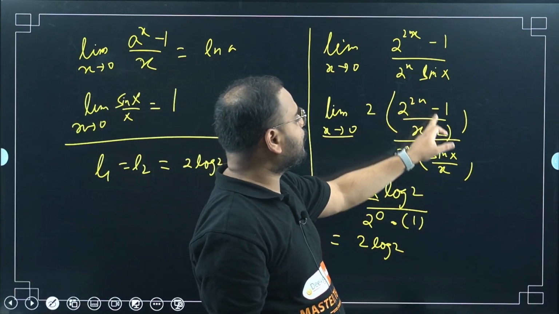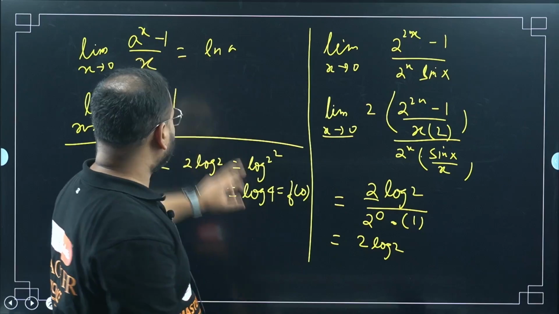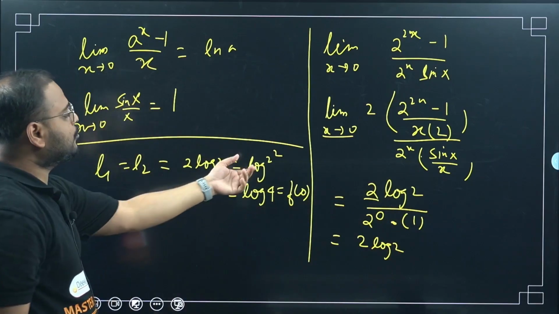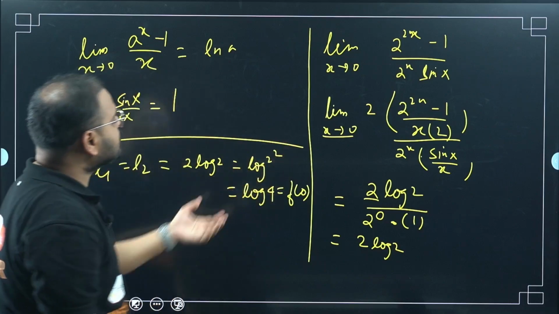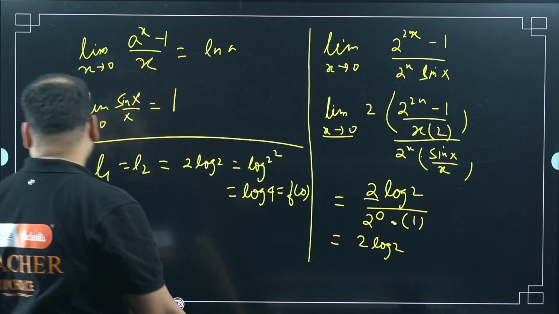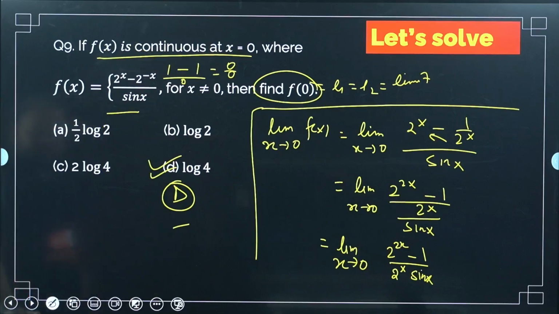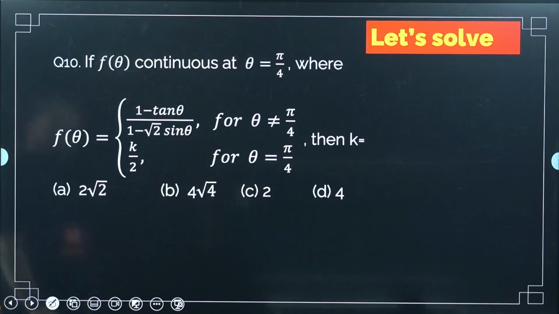So to get this form of 2x, I will make the 2 ln 2, I will make the 2 log 2. The 2 goes up, becomes 2 log 2, the square. So it becomes log 4, which is nothing but my f0 value. Answer is D, log 4. Moving on to the next problem.